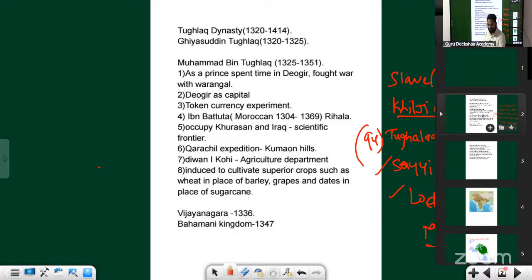This position of head of the state or head of the nation is not hereditary. Even you can become president, provided you qualify some eligibility criteria. The minimum age to become president is 35 years, which you are not, so you can think of it in later times.